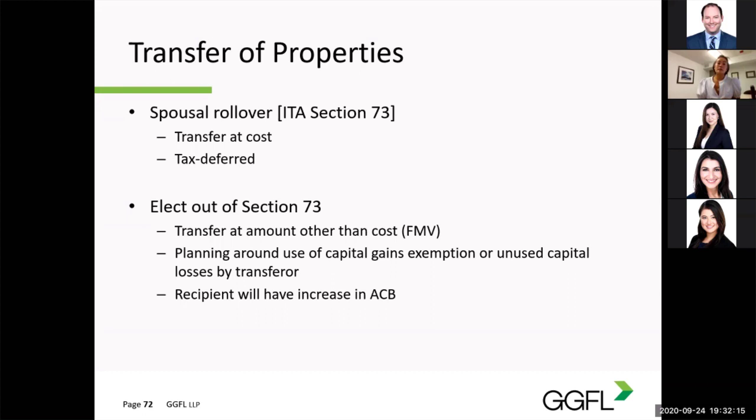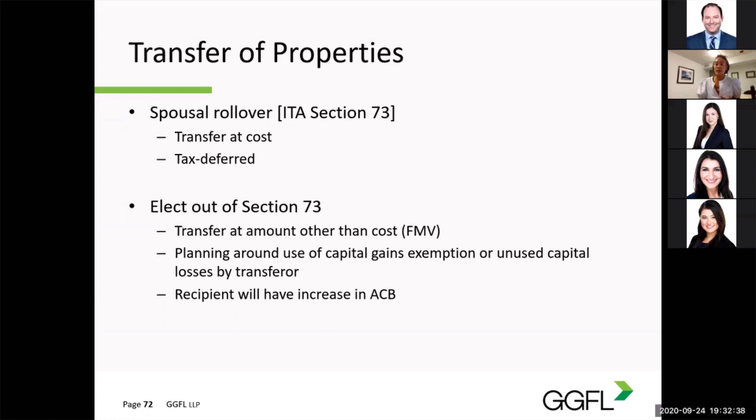It should be noted that 73 only applies while the parties are still married or living as common law partners. Under Canadian tax law, a spouse is a person to whom you are legally married. A marriage is ended only through legal divorce. So timing should always be considered, and more so in a common law partnership, where it's deemed to be terminated once partners have separated for 90 days or more.